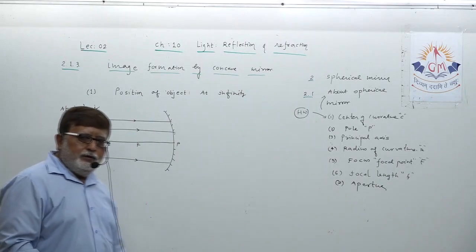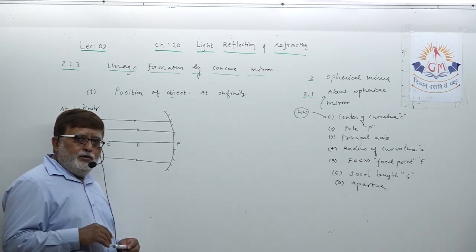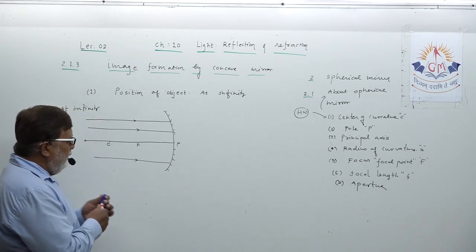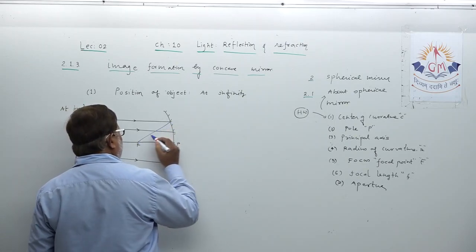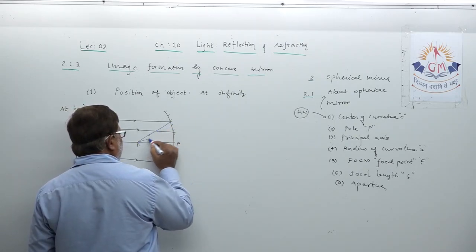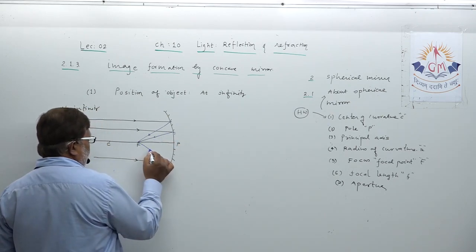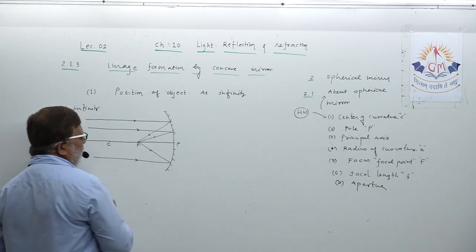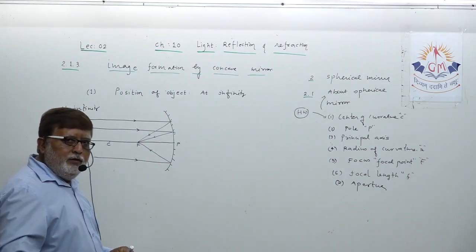A ray of light parallel to the principal axis, after reflection from the mirror, will converge at a fixed point called focus. So all these rays will converge at this point, focus, and they will make the image here. The image will be formed exactly on focus.